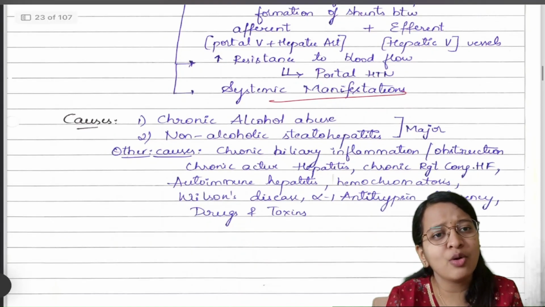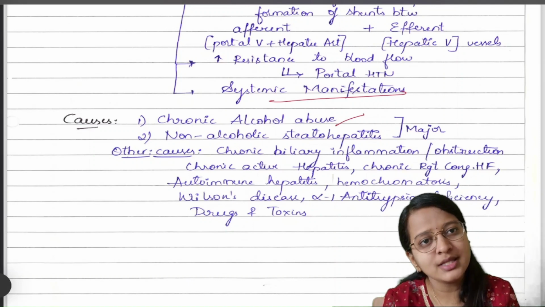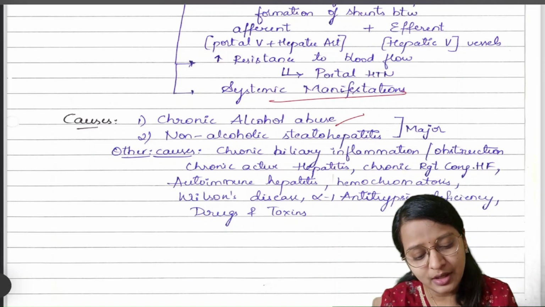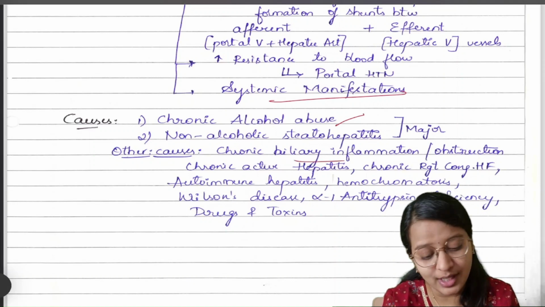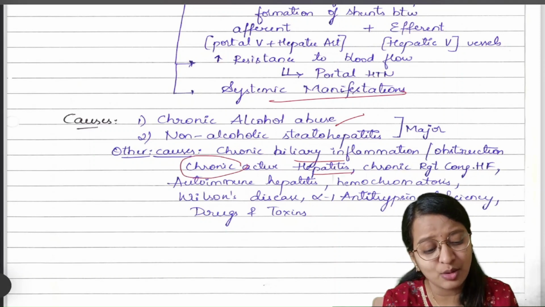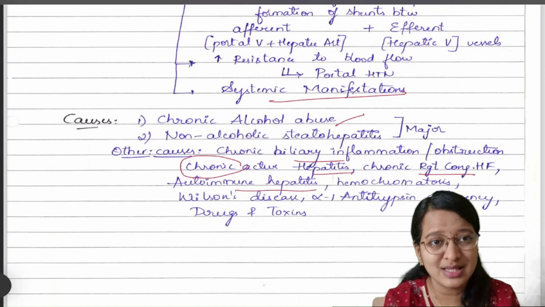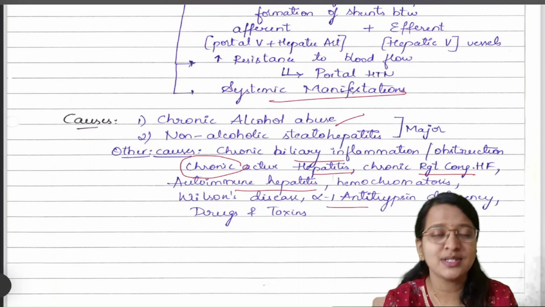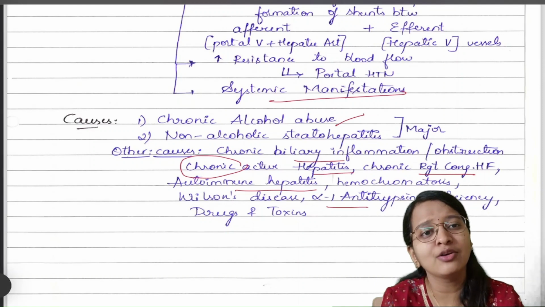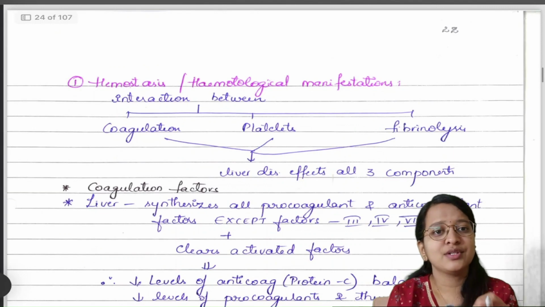So the common causes of your cirrhosis are chronic alcohol abuse and non-alcoholic steatohepatitis. These are your major causes. Other etiologies might be biliary inflammation, that is chronic, or chronic biliary obstruction, anything chronic, active hepatitis, chronic right heart failure, autoimmune hepatitis, hemochromatosis, Wilson's disease, alpha-1 antitrypsin deficiency, and certain drugs or toxins if there is prolonged and chronic exposure to those toxins. Coming to manifestations one by one.